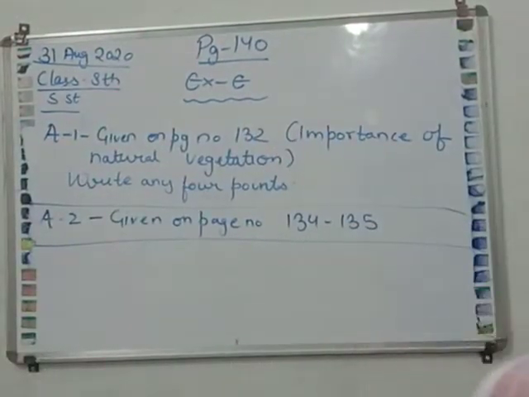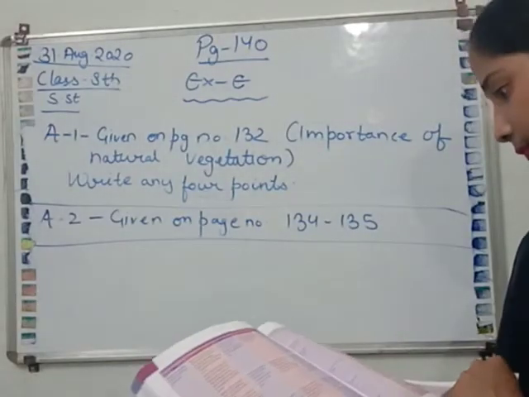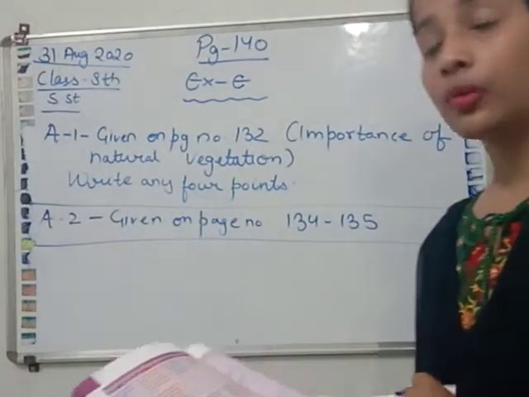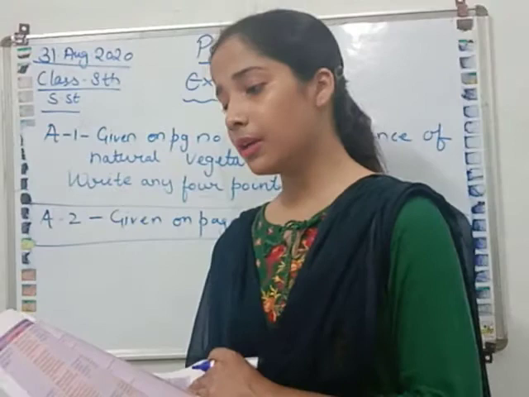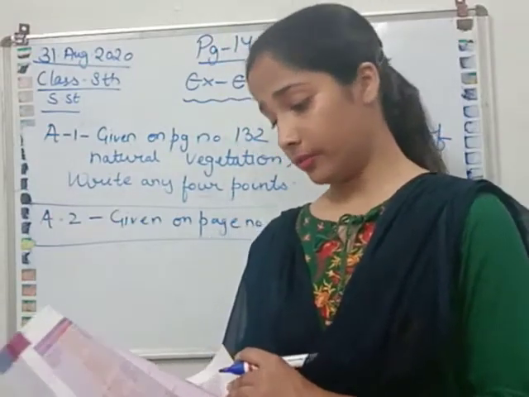Mark this, then mark this. Now come to this page, you have to mark this and we have to mark the desert one. You can mark this answer from the book. You have to write down the location, the climate, the vegetation found and the wildlife in this.